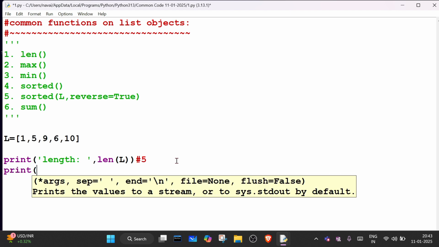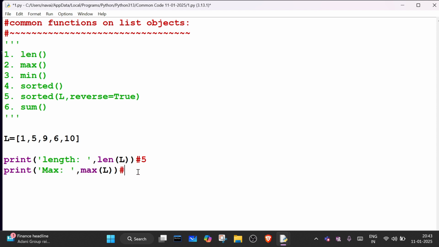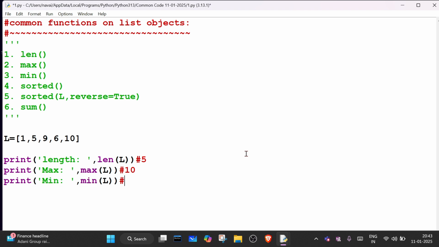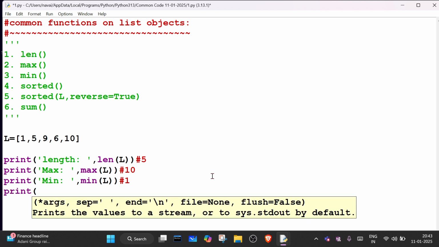Okay, print. Can I use the max function? What will the max function return? Maximum. So which one is maximum? 10 is the maximum, right? After that we have which function? The min function. So which one is minimum? 1 is the minimum. Print.